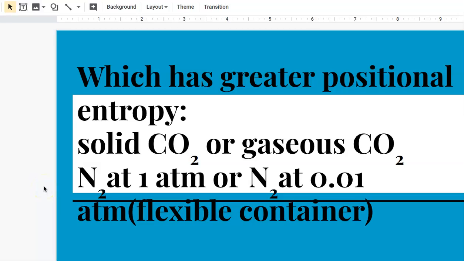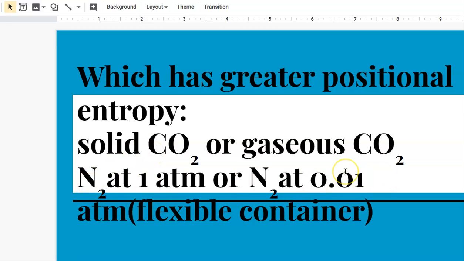Okay, once you've had enough time to think, first let's compare the solid carbon dioxide with the gaseous carbon dioxide. Hopefully you said the CO2 gas has greater positional entropy. The gas particles can travel all around their container and occupy many different positions, which gives them much more disorder than the solid carbon dioxide, otherwise known as dry ice.